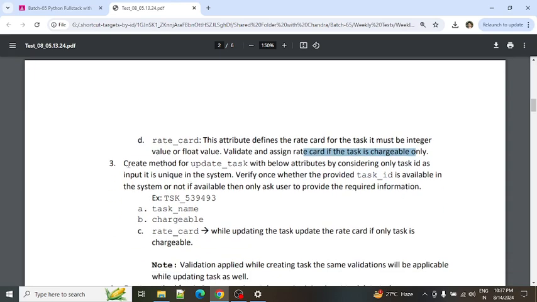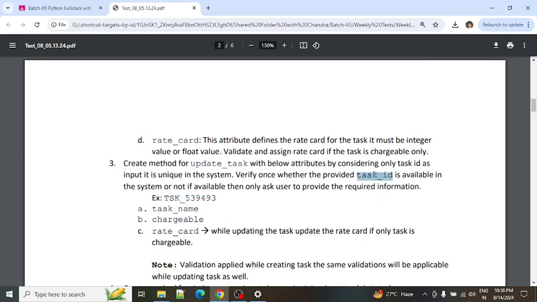Now the next one is to create a method for update. Once the task is created, at times we require to update our task. So the third one is we need to implement how we are able to update the task. To update the task, the basic input is the task ID, because this is the uniqueness we are creating in the system.